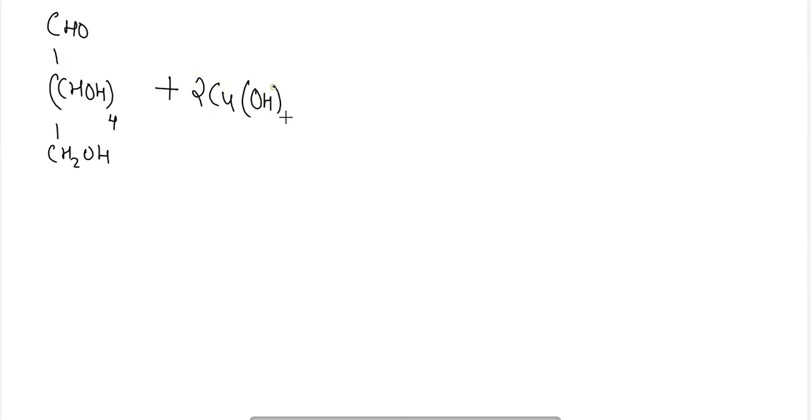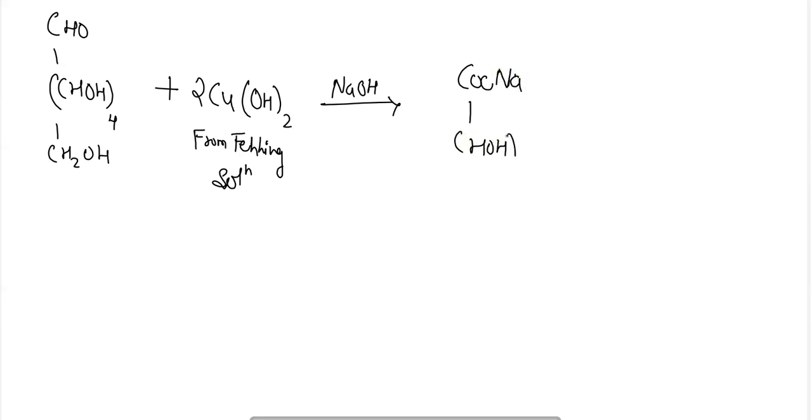Next, CHO, CHOH and CH2OH. Copper hydroxide, that is obtained from the Fehling solution, in the presence of NaOH will give COONa, CHOH 4 times, CH2OH plus Cu2O and 3H2O.